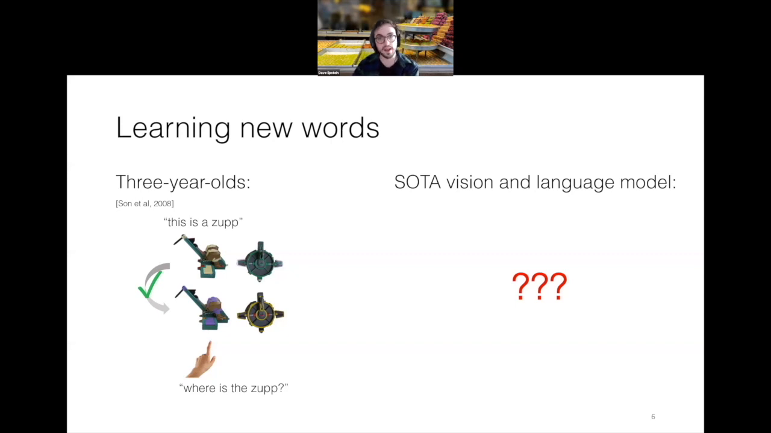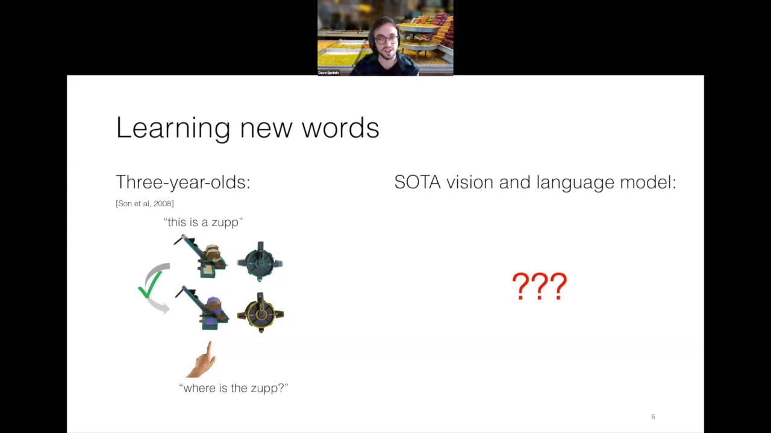where is this zup? On the other hand, a vision and language model, according to the formulation that we're considering, doesn't really have this ability or this mechanism to learn new words. It's trained on a fixed vocabulary, a fixed embedding matrix of words, and if a new word comes in, it's not in that matrix or it's never been seen before, the model has no notion of acquiring a new word after it's been trained.